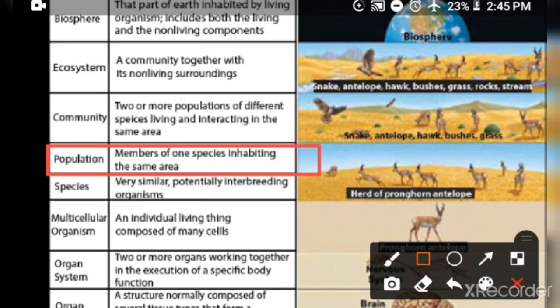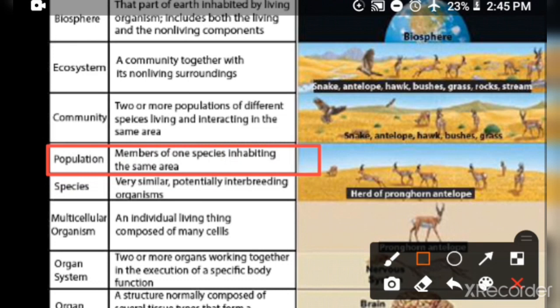For example, if we consider the population of frogs, only frogs are present in that population. We cannot say that a population contains different animals. No. The members of one species living in the same area form a population.